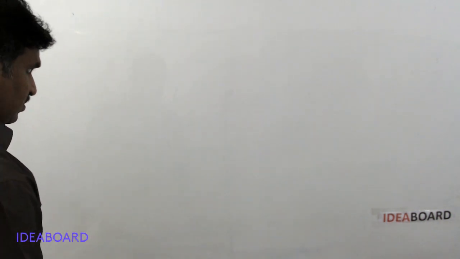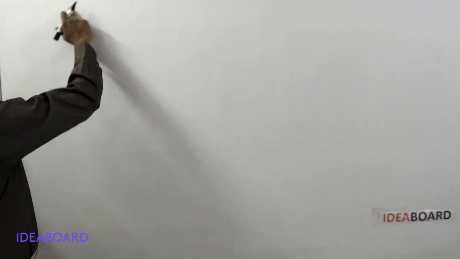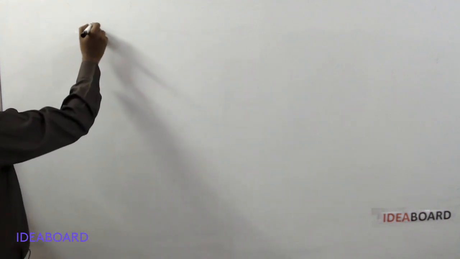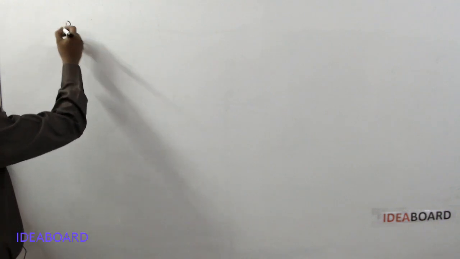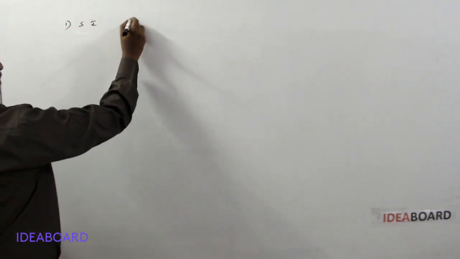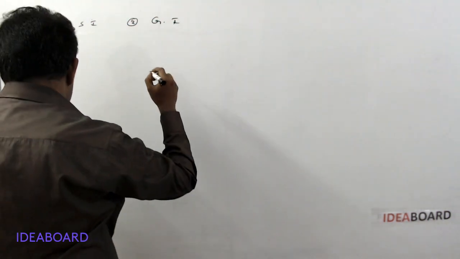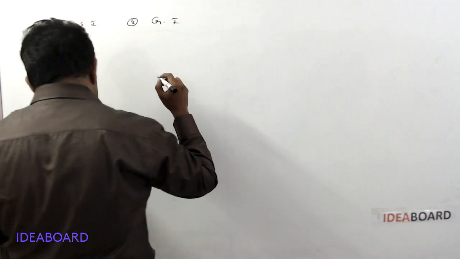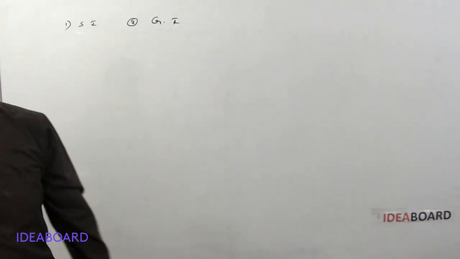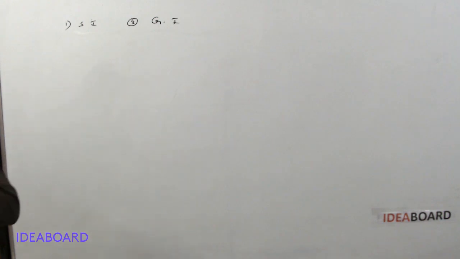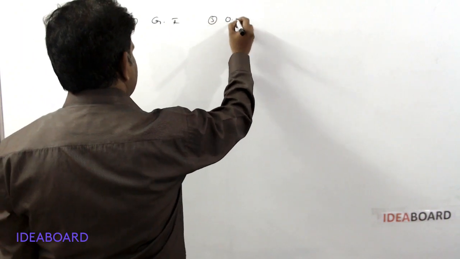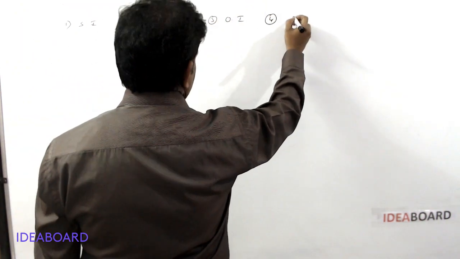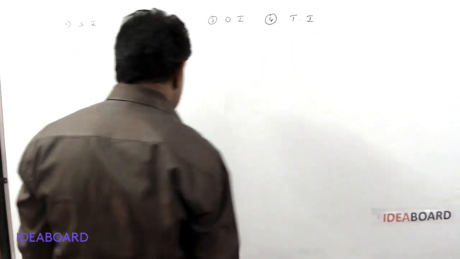Now, we will go for another example. Dichloro derivative of cycloalkanes. Calculate first the structural isomers, second geometrical isomers, third optical isomers, and fourth total isomers. TI means total isomers.